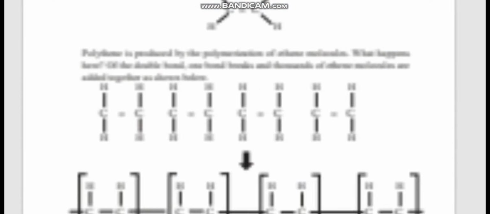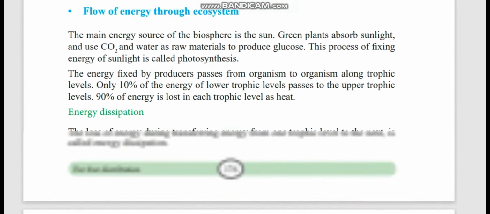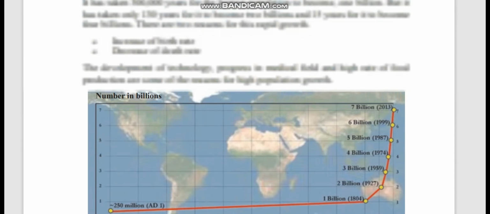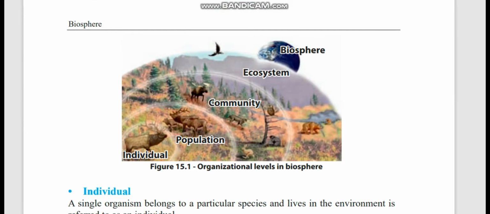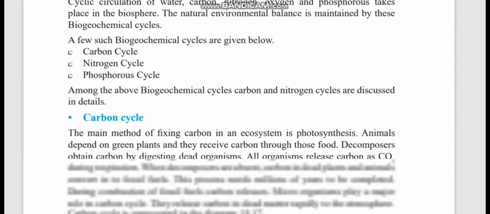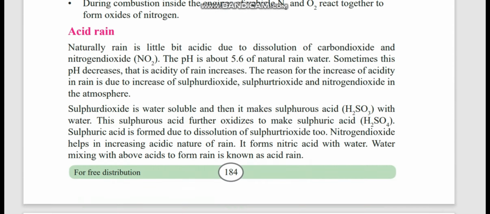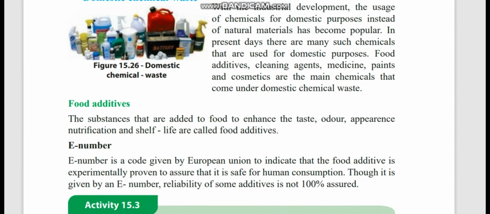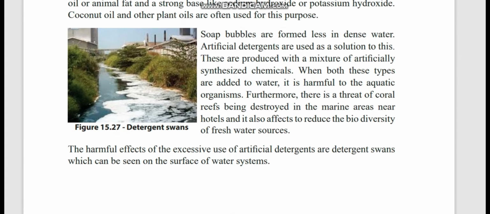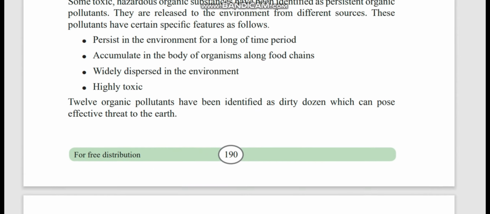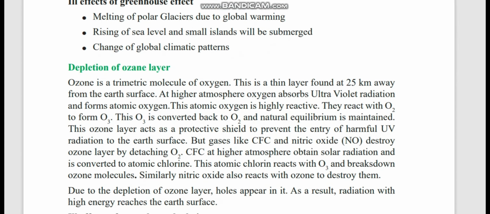In biomagnification, you have how the toxic chemicals are flowing from one food chain level to another. So in that you will understand how it is. Yes, biomagnification. Everything is a question from the textbook only, so there's nothing new.